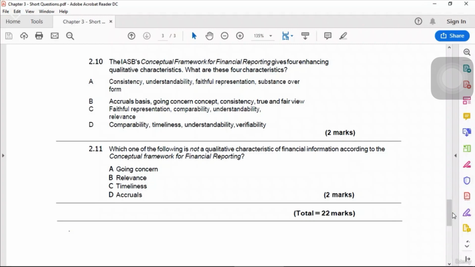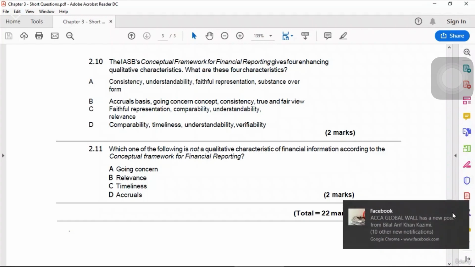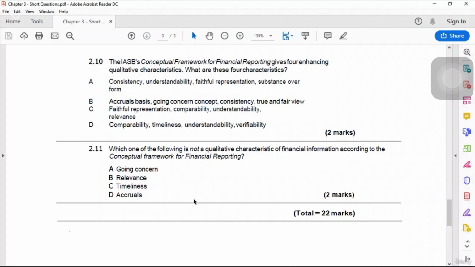D is not qualitative because D is accrual. Accrual is not a qualitative characteristic. Okay, so D is the answer.